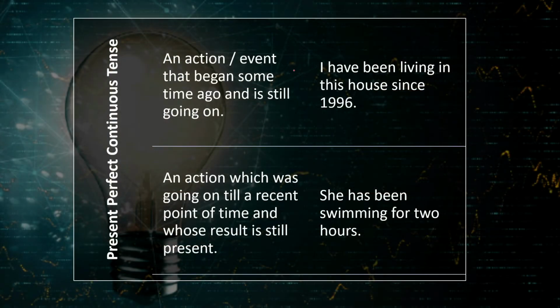Present perfect continuous tense. An action or event that began some time ago and is still going on. I have been living in this house since 1996. An action which was going on till a recent point of time and whose result is still present. Example, she has been swimming for 2 hours.